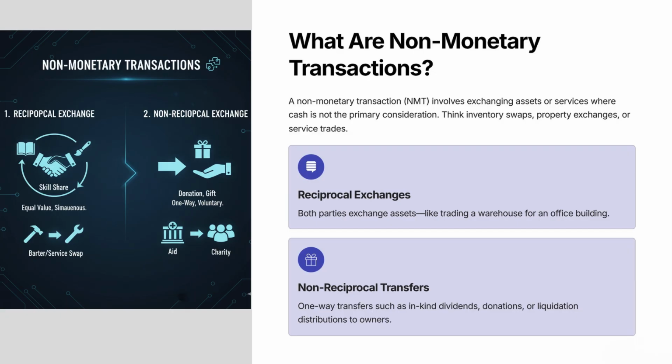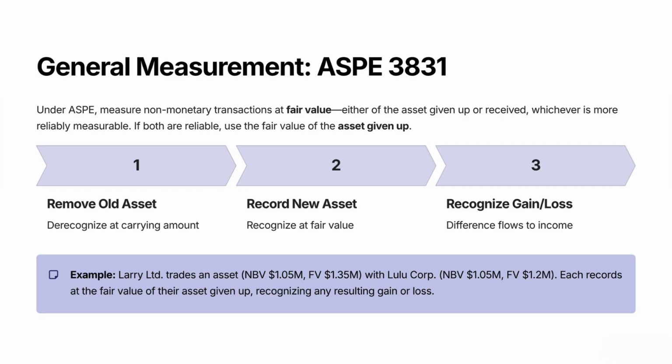Now that we know what they are, let's see how ASPE says we should measure them. Under ASPE 3831, the general rule is this: you measure a non-monetary transaction at the fair value of the asset given up or the fair value of the asset received, whichever is more reliably measurable. If both are reliable, ASPE says use the fair value of the asset given up. That means remove the old asset at its carrying amount, record the new asset at fair value, recognize any gain or loss.